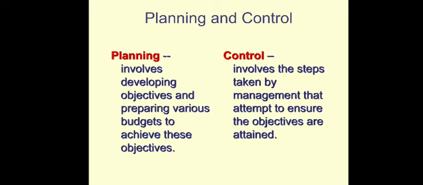The second function related to this topic is controlling. Control involves the steps taken by management that attempt to ensure the objectives are attained.